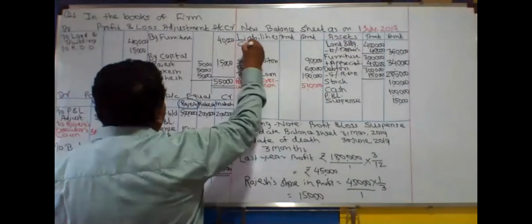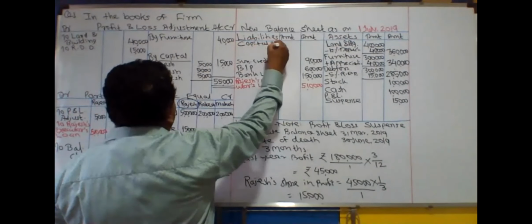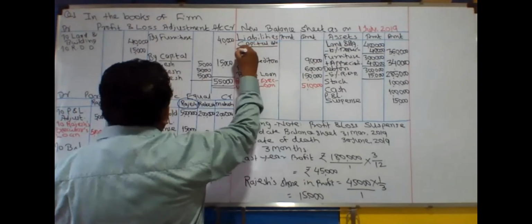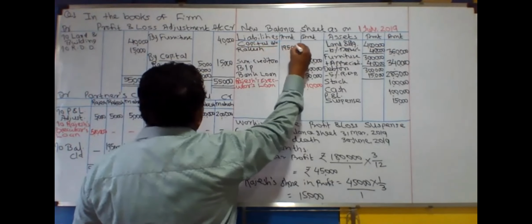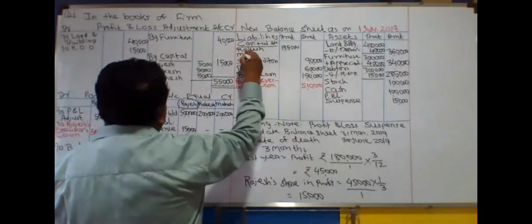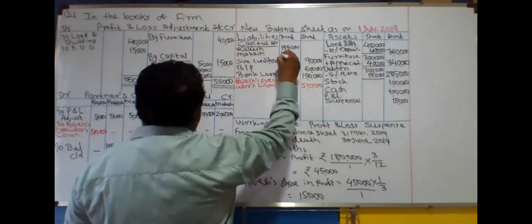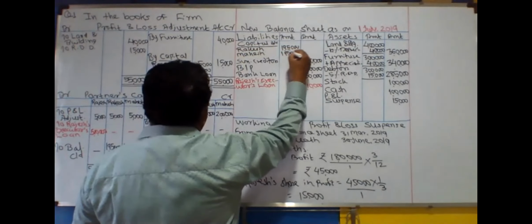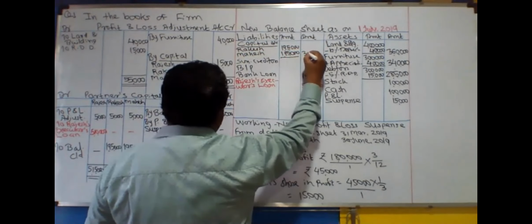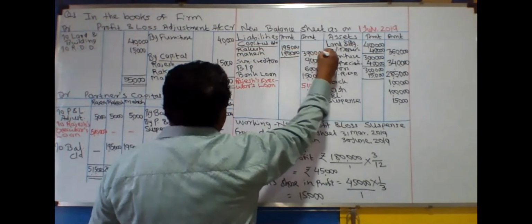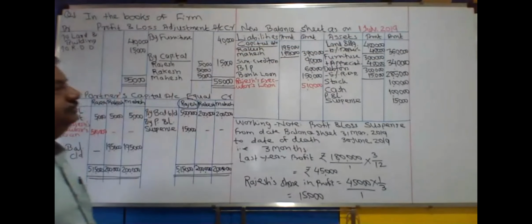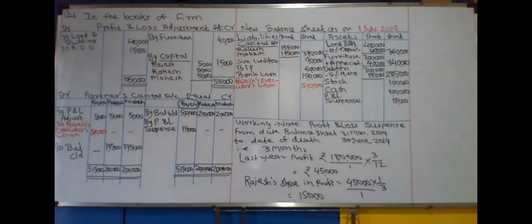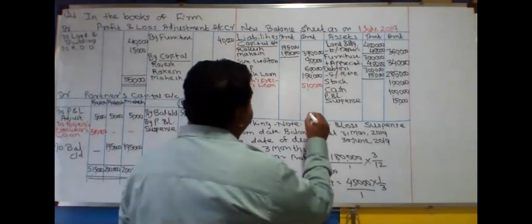Right, here in the liability side, capital account of Rakesh, 1,95,000 in the inner column. Mahesh, 1,95,000 in the inner column. And total in the outer column 3,90,000. आणि आता टॅली करायचं.